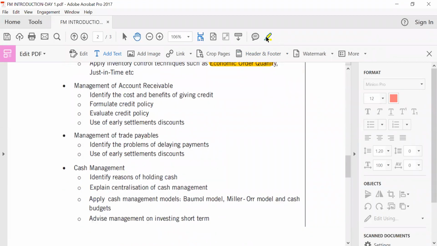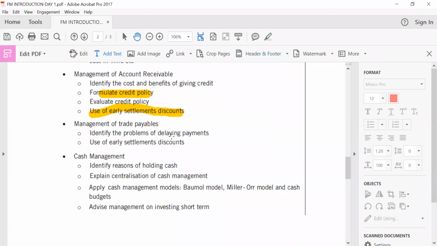Management of accounts receivable, we'll be looking at the costs and benefits in giving out credit. We look at how to formulate credit policies for organizations, how to evaluate credit policies of organizations, and the use of early settlement discounts to boost sales. Management of trade payables, identify the problems of delaying payments. So if it happens that you have a creditor or supplier and you tend to delay payments, what are some of the issues which tend to come up? And the use of early settlement discounts to also manage what? Trade payables.